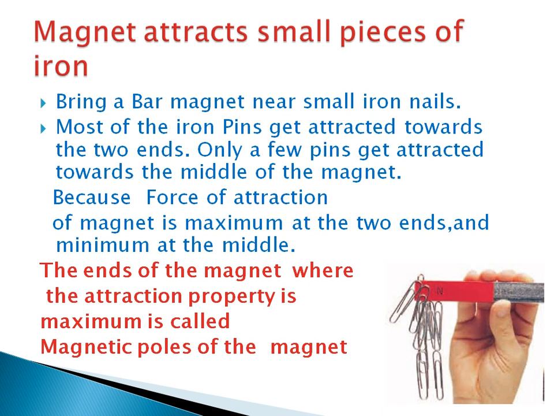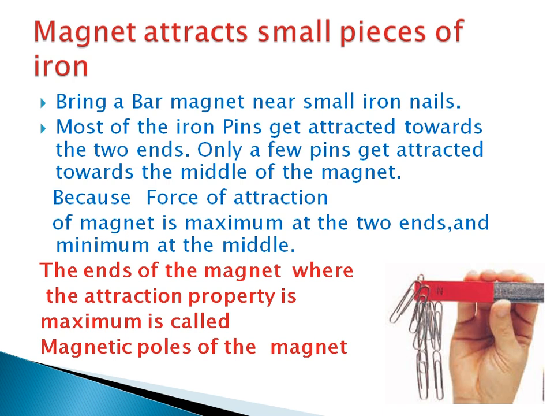What is the second characteristic of a magnet? The magnet attracts small pieces of iron, and the force of attraction is maximum at the two ends and minimum at the middle. That means the majority of the iron pins get attracted at the two ends of the magnet, and only a few iron pins get attracted at the middle. The ends of the magnet where the attraction property is maximum are called magnetic poles of the magnet.